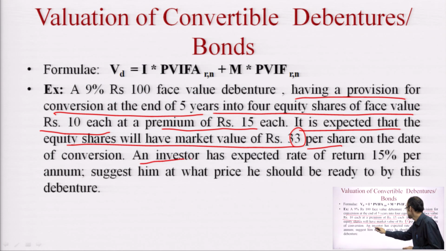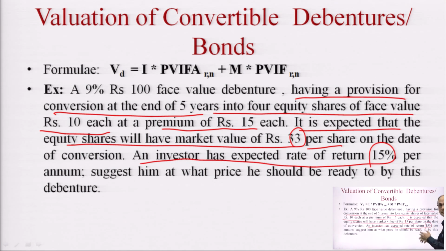An investor expects a rate of return of 15%. R is 15% here, the discount rate is 15%. Suggest at what price he should be ready to buy this debenture.